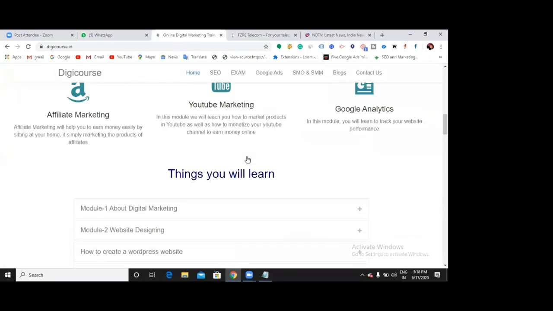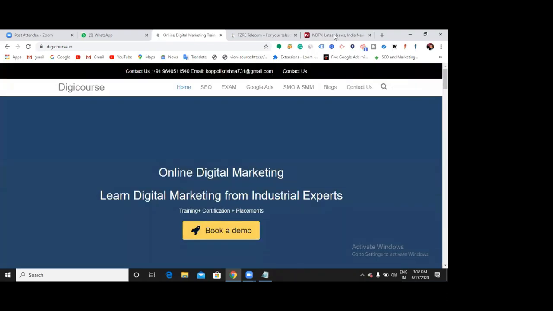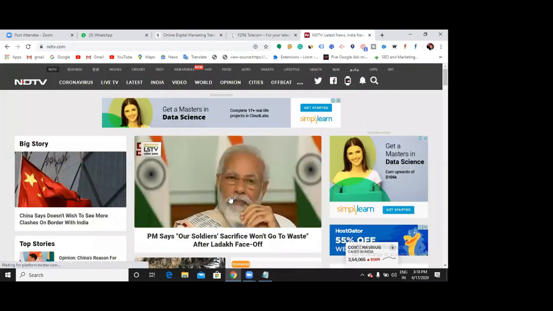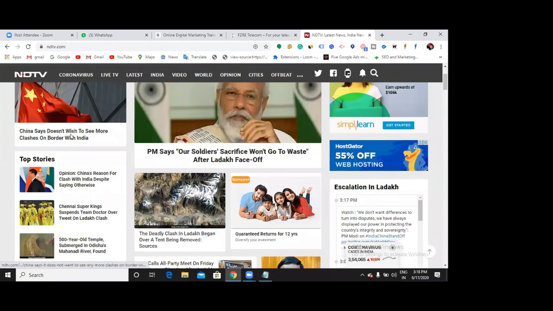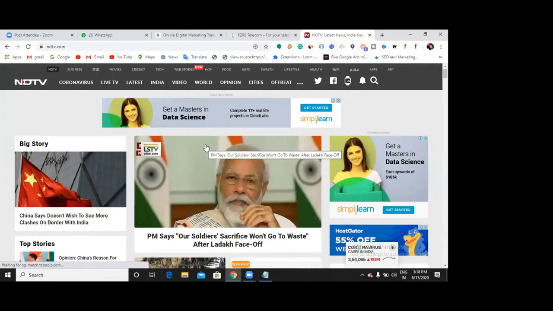So the front page is not going to change with the recent posts that we have. Whereas when you go to NDTV, can you see? China says it doesn't wish to see more clashes on the border with India. So the NDTV front page is always changing, frequently changing according to the recent posts and the recent news they have, right? If you come tomorrow, and if you come the day after tomorrow, whenever you come, the front page keeps changing according to the recent posts.